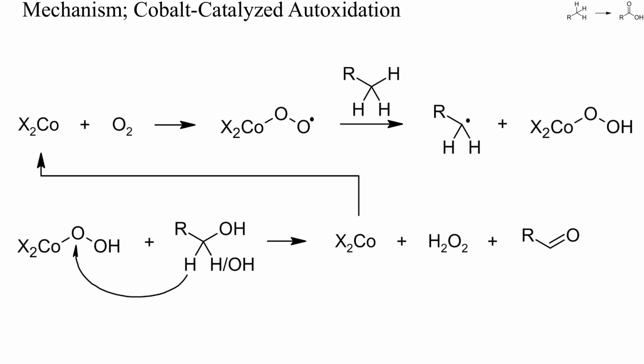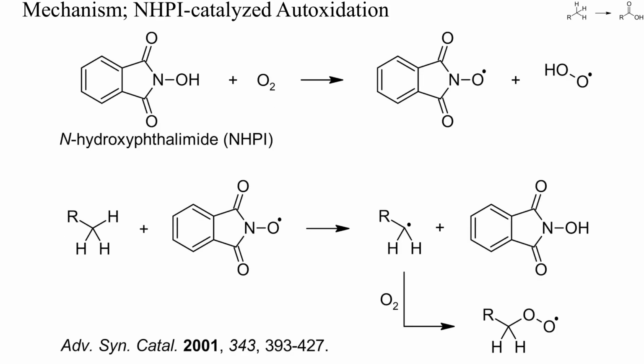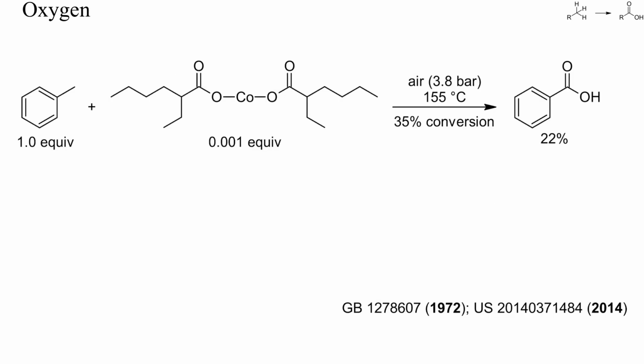Also N-hydroxyphthalimide can catalyze the oxidation of alkanes by oxygen. As shown on a previous slide, upon heating, oxygen can abstract hydrogen from N-hydroxyphthalimide. Both the resulting hydroperoxyl and phthalimido N-oxyl radicals are stronger hydrogen acceptors than oxygen and better capable of cleaving CH bonds homolytically. Let's check some specific examples.